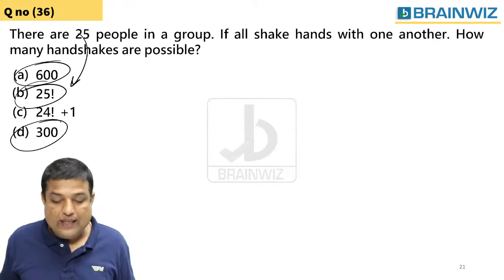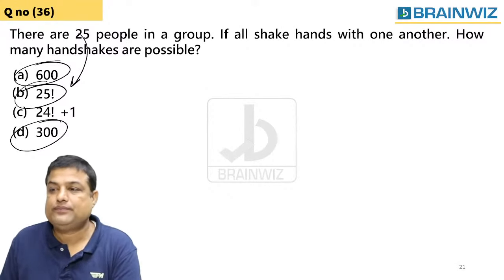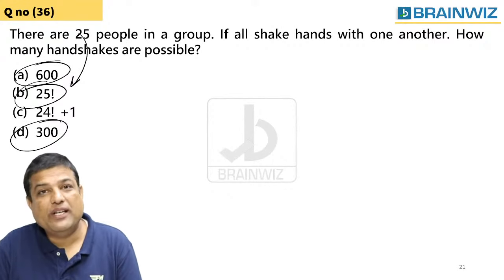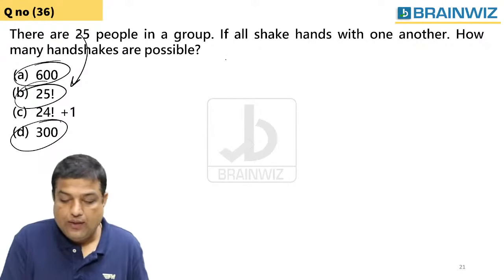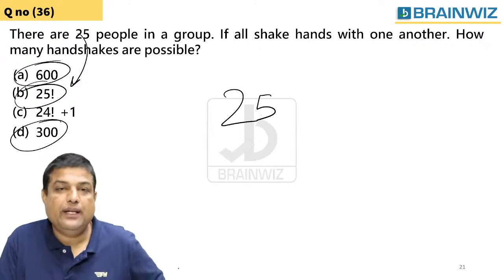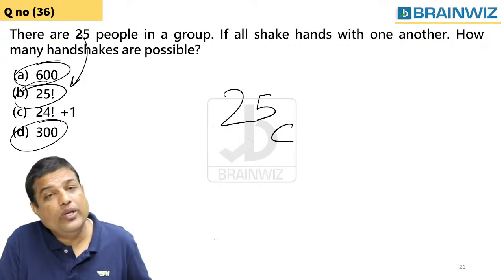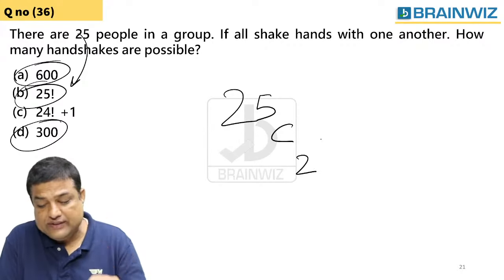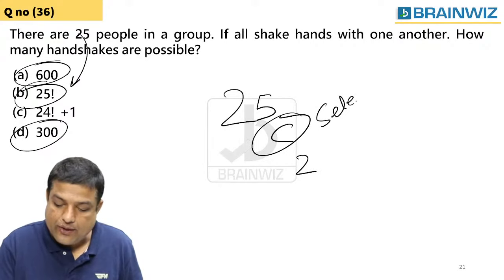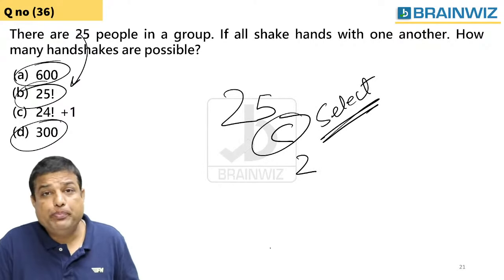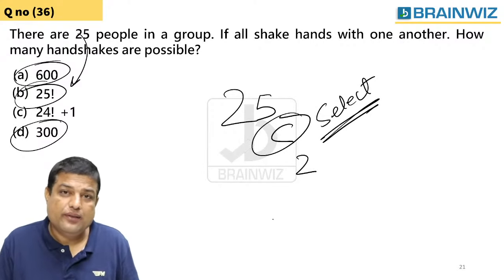Now I would like to ask you, what is the answer for this question? Very good. Now at least people are understanding this. Okay, clear. So how many people are there? 25 people are there. Are you going to do permutation here? No. You want to do combination. From 25 people, you select 2 people. Why do you have to select? C means select. Try to understand that. C means select. P means arrangement.